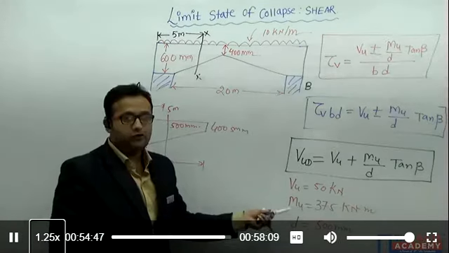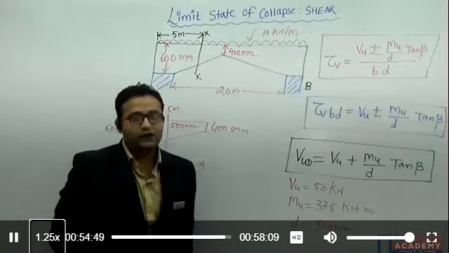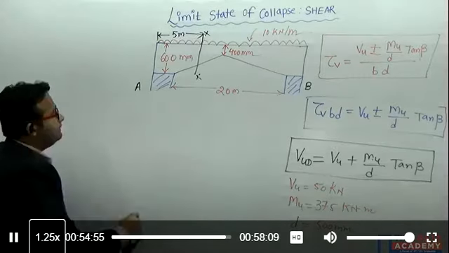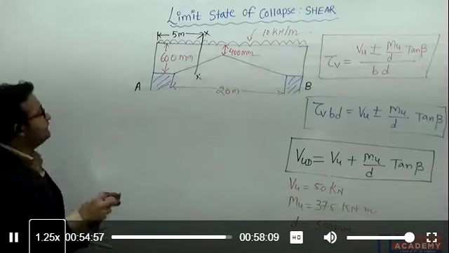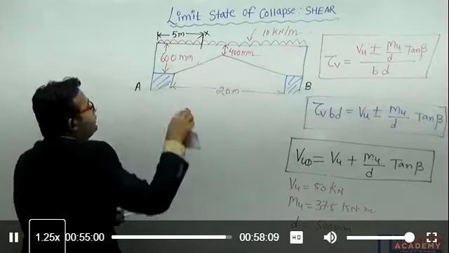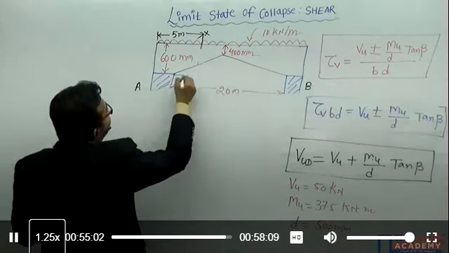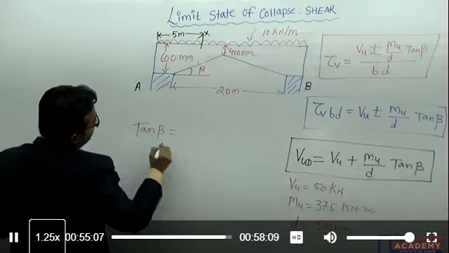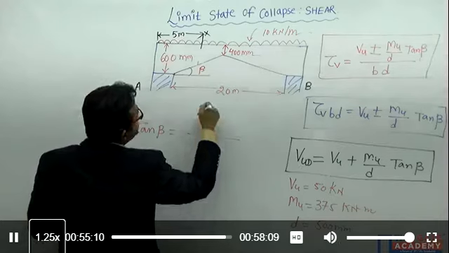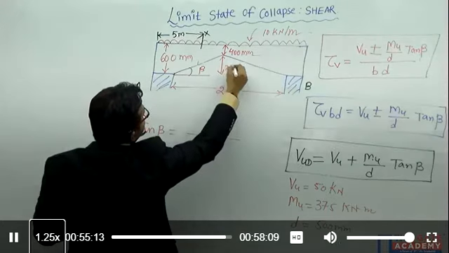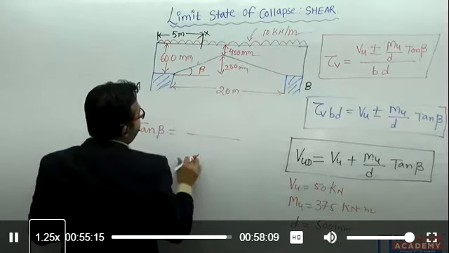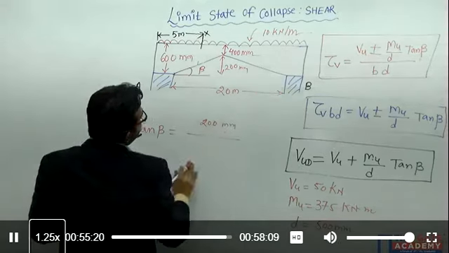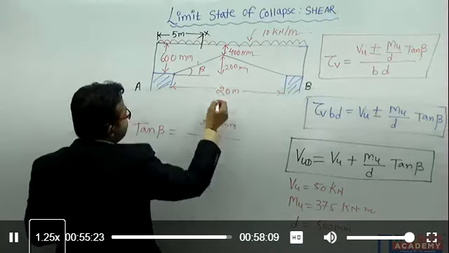Now we have VU, we have MU and D also. Let's calculate tan beta. I have already told you that the value of tan beta is, this is the beta. So tan beta is equal to, this remaining distance is 200 mm, so perpendicular divided by base. 200 mm I am writing here, and this distance is 10 meter, the half distance is 10 meter.